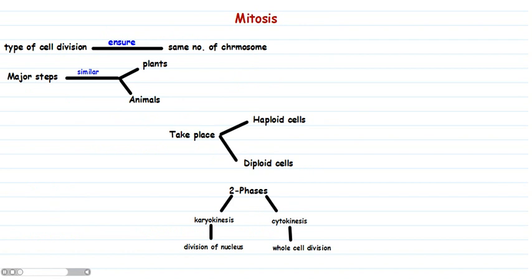Mitosis is the type of cell division which ensures the same number of chromosomes in the daughter cells as in the parent cell. Major steps of mitosis are similar in plants and animals. It takes place in haploid and in diploid cells. Mitosis is divided into two phases: karyokinesis, which involves the division of the nucleus, and cytokinesis, which is the division of the whole cell.